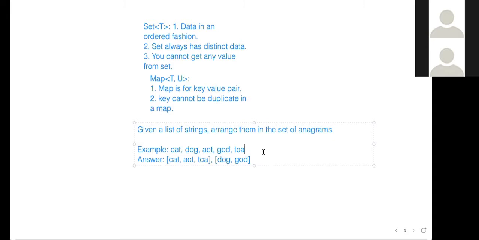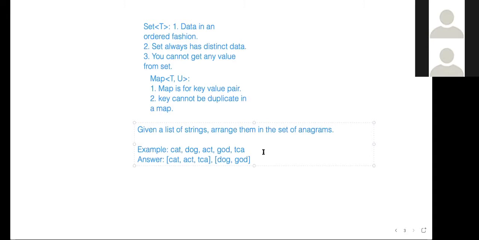But one thing you have said is correct. If we sort the characters of cat and act, then they will form the same string. If you sort cat, it will become act, and if you sort act, it will still remain act. So if you sort the string and use the sorted string as a key for the map, then you can say that cat, act and tca belong to the same family. That's what we can do here.